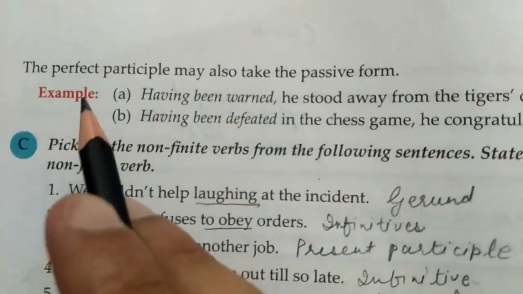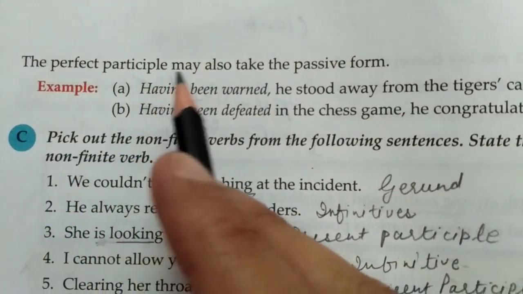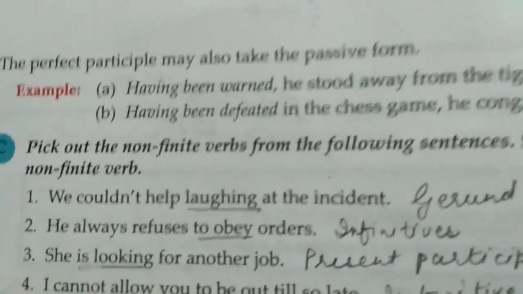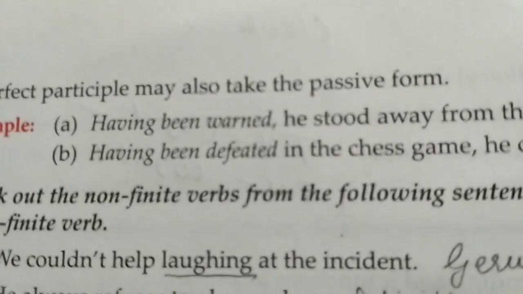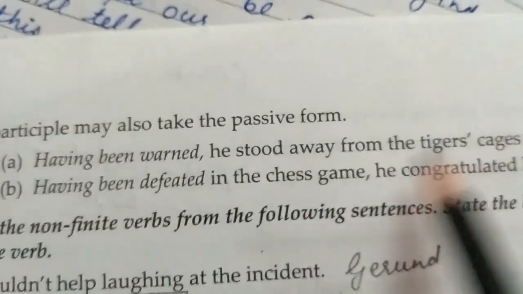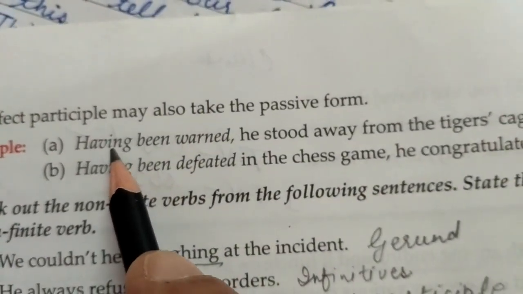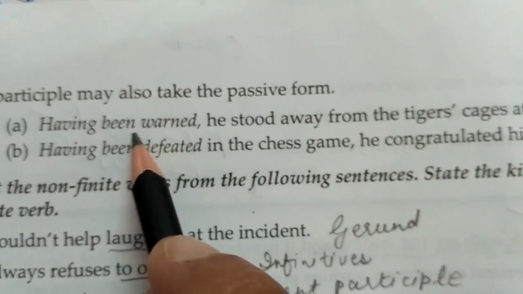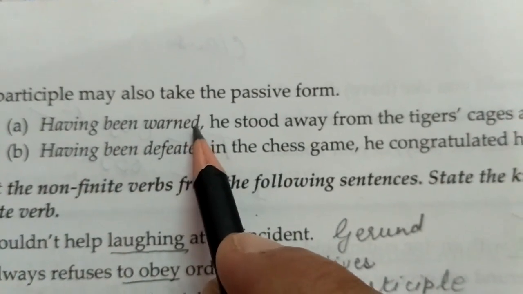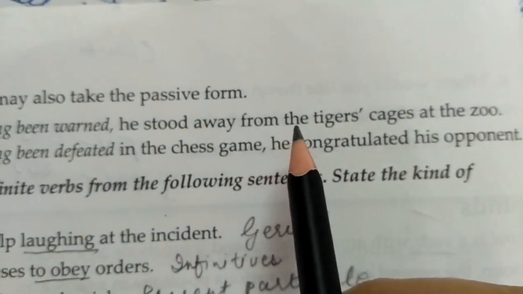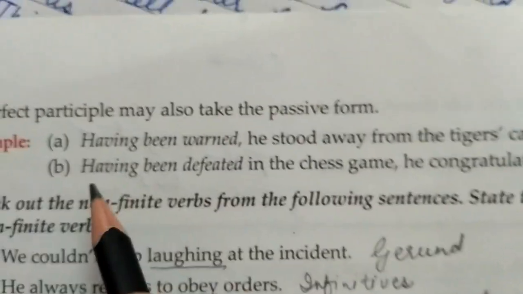We also have the perfect participle in the passive form. When there is no object, for example, having been warned. How will you come to know that the phrase or sentence is in passive form? You can make the sense: having been warned by police, or having been warned by the zoo authorities, he stood away from the tiger cages at the zoo.